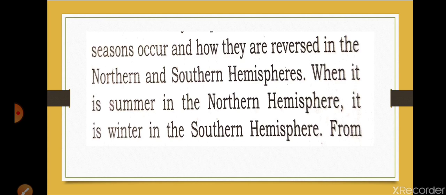What is the relationship between the northern hemisphere and southern hemisphere seasons? You will find out how from here. The seasons that occur are reversed in the northern hemisphere and southern hemisphere. When it is summer in the northern hemisphere, then it is winter in the southern hemisphere. So I hope you find the answer clearly.